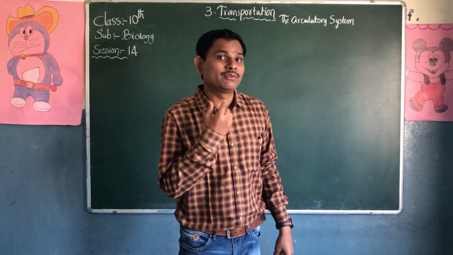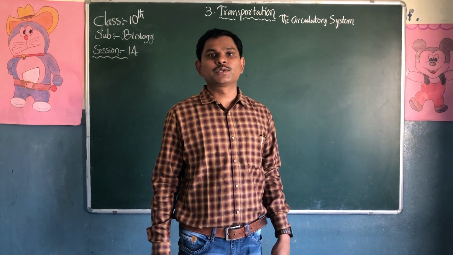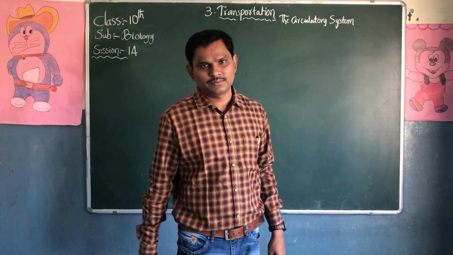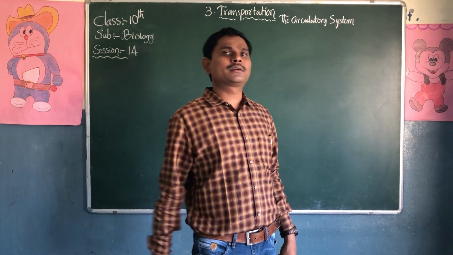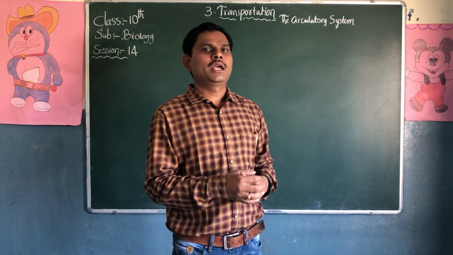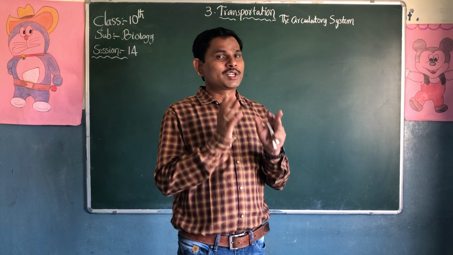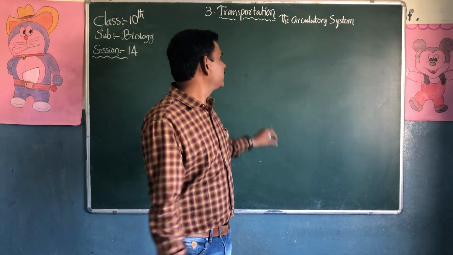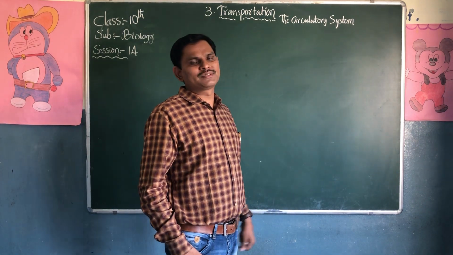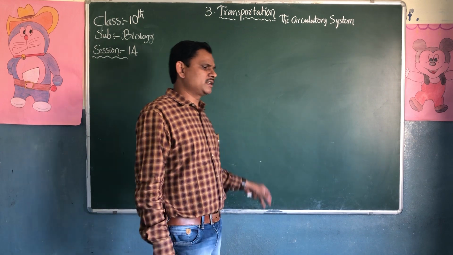What does he observe? He observes our heartbeat rate. What happens when we become sick? When disease occurs in our body, what happens in the circulatory system? What happens in the transportation system? We'll discuss that in the next class.